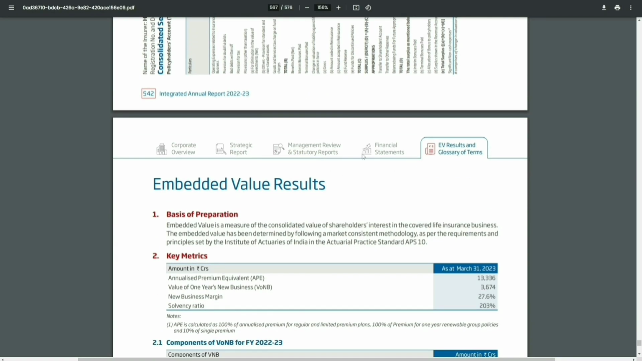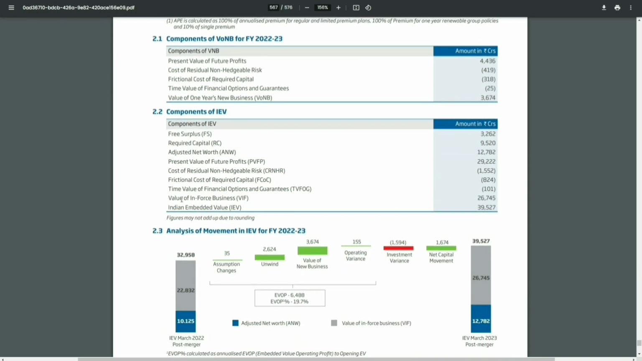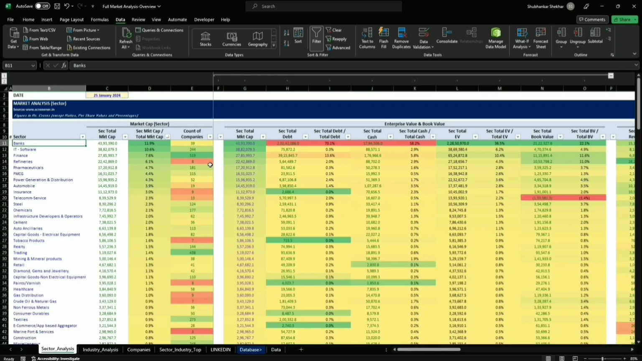So again, for HDFC Life, remember I told you about embedded value, right? So this is the embedded value calculations here, right? Indian embedded value, right? This is relevant for insurance businesses. Okay, coming back to our macro analysis, although I did show you various things, but most of the analysis I've